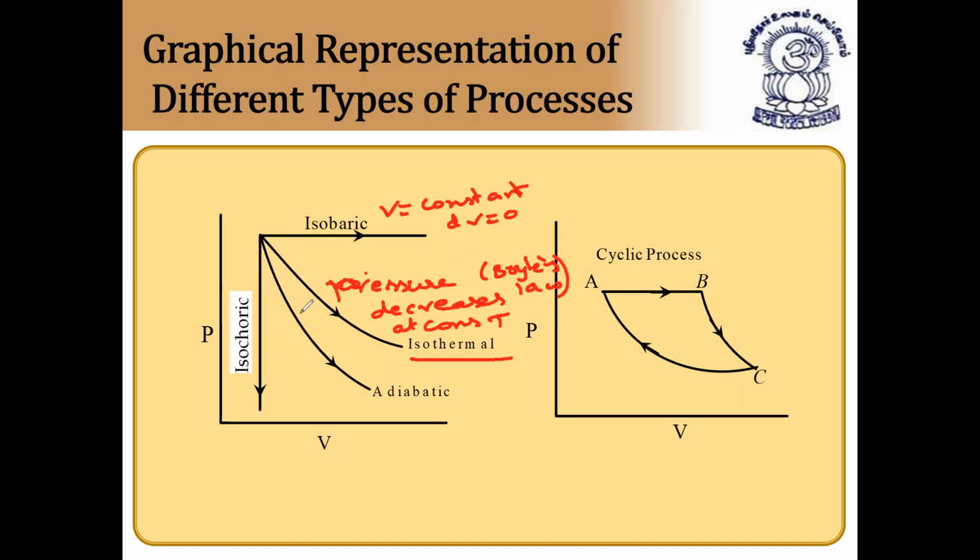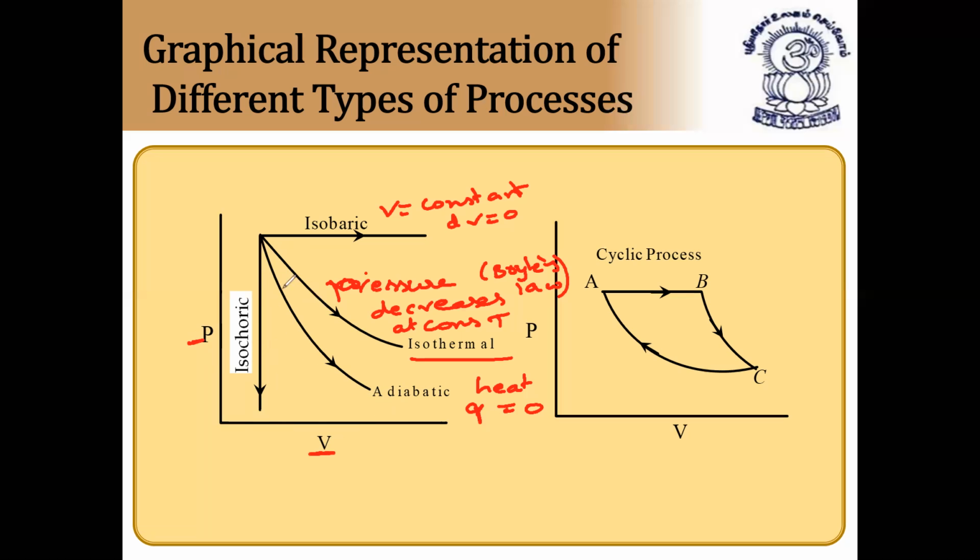Next, the adiabatic process, where heat is kept constant, that is Q is equal to zero. This is the graph for the adiabatic process. Less pressure because less heat is given. So next, this is volume and this is pressure. This is called the isochoric process. What is the isochoric process? At constant pressure. So pressure remains constant. There is no change in pressure. So that's why it is called the isochoric process.